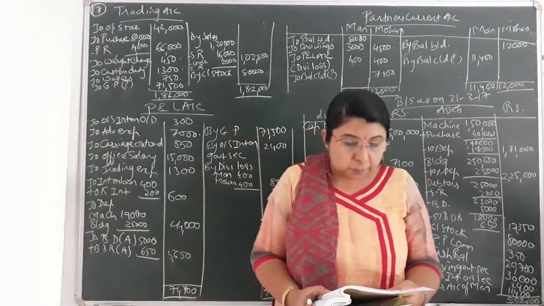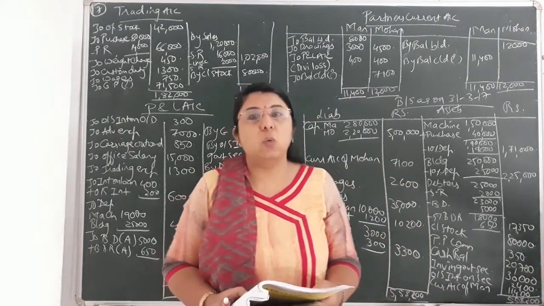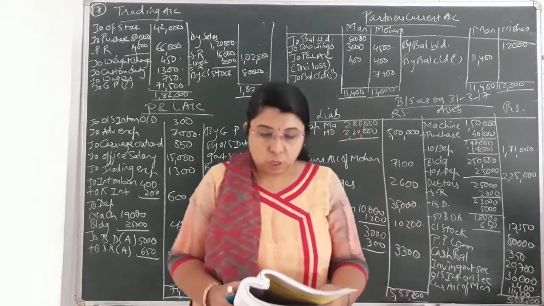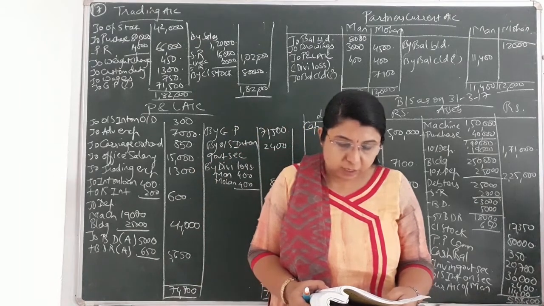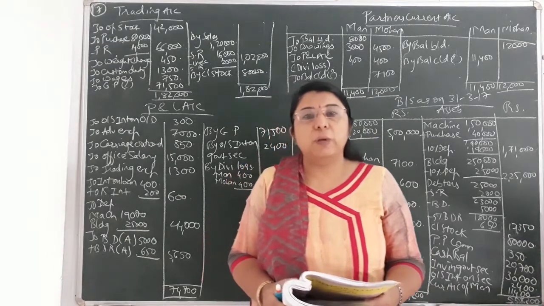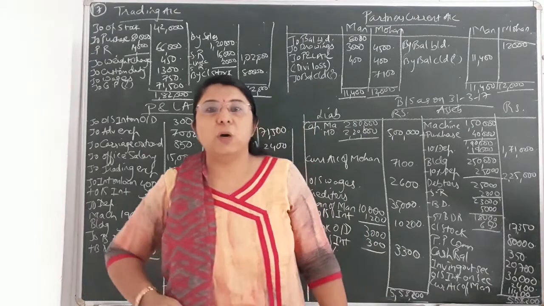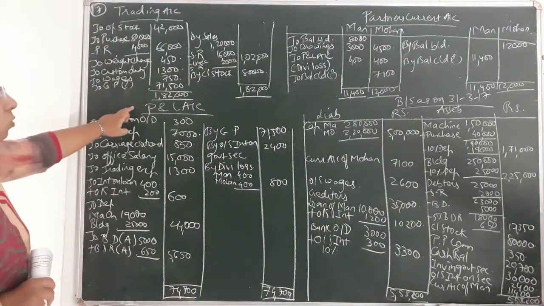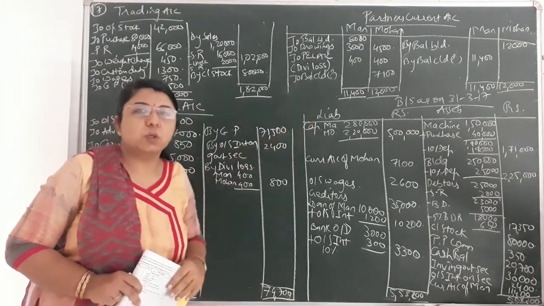Man and Mohan are partners of a firm sharing profit and loss in the proportion of 1:1. It means that the profit and loss sharing ratio of Man and Mohan is 1:1. From the given trial balance and adjustments, prepare final accounts for the year ending on 31st March 2017. So we have to prepare the final accounts of the partnership firm of Man and Mohan. As you can see on the board, I have prepared trading account, P&L account, partners current account and balance sheet as on 31st March 2017.